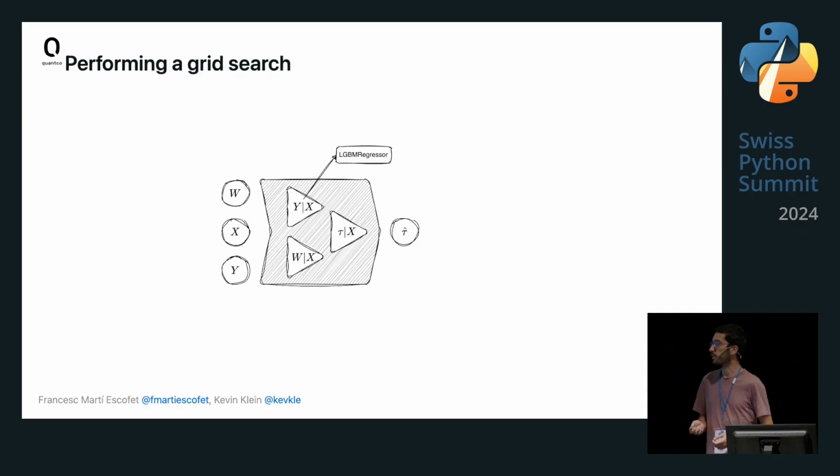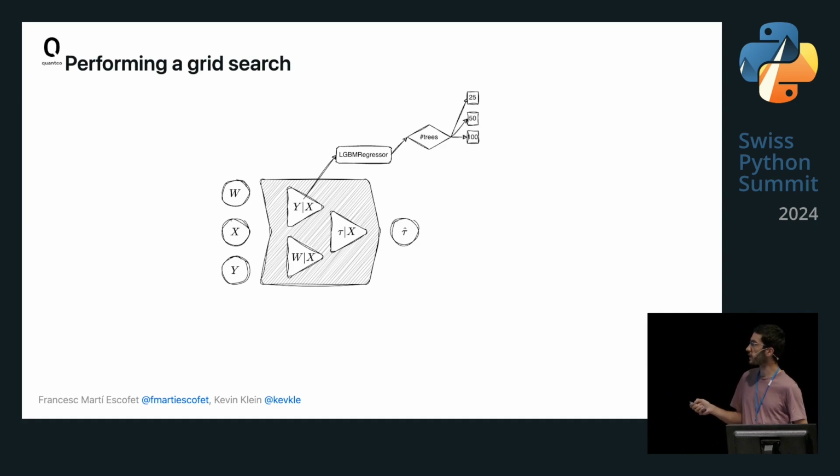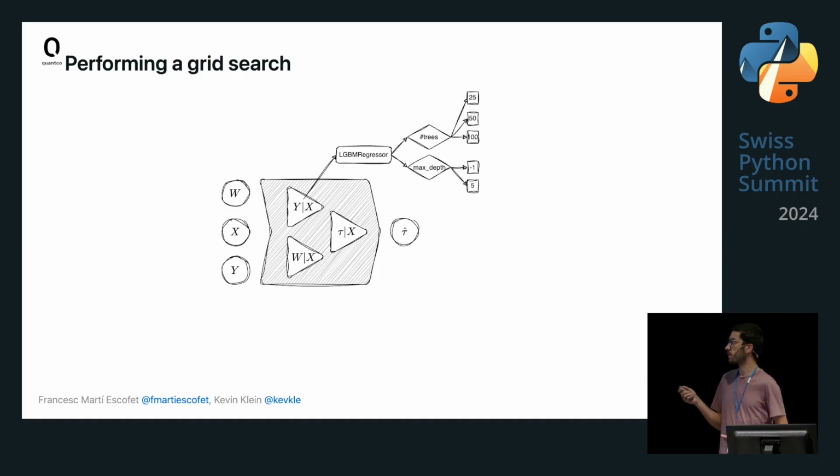And then we decided to perform a grid search to evaluate different models and parameters. We wanted to test a LightGBM regressor. In this case, we have an R-learner and we have 3 base models. For the outcome model, which is this one here, we wanted to test a LightGBM regressor, but we wanted to try different numbers of trees and also different max depths.